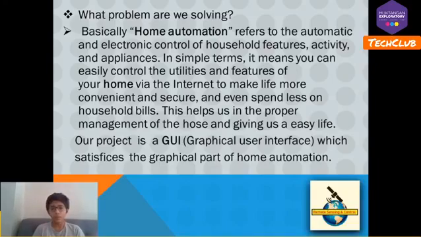So this makes our life easy and it also saves electricity bills, as it helps in the proper management of the house. This project which we have made is just a GUI, a graphical user interface which satisfies the graphical needs of the hardware part of the home automation.